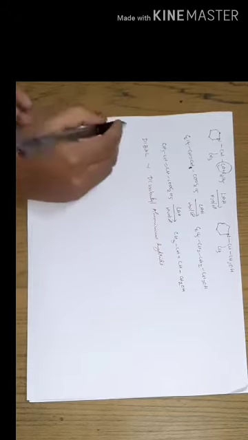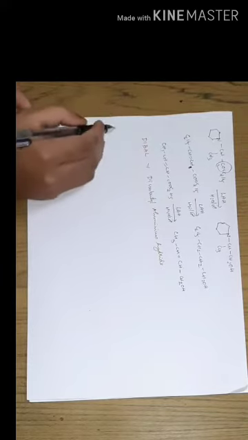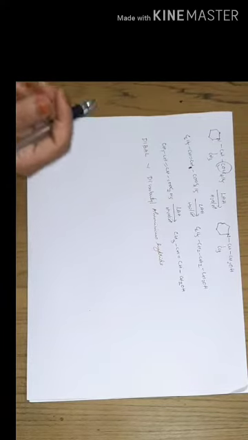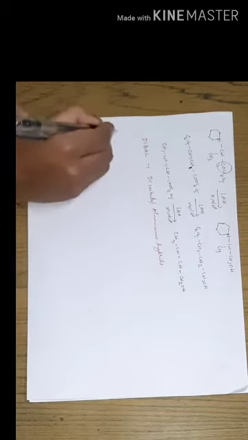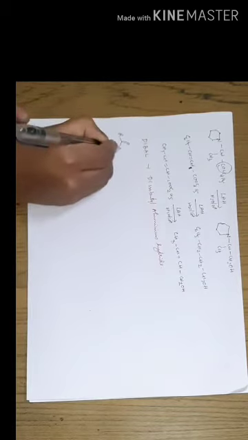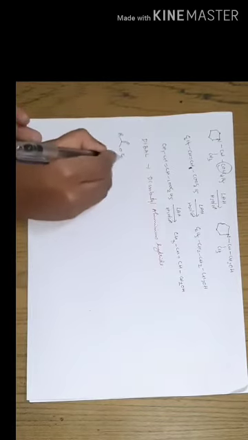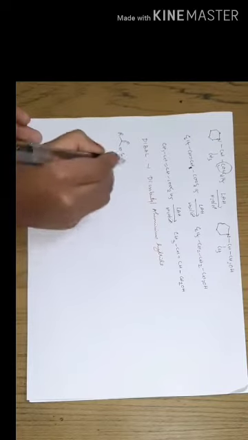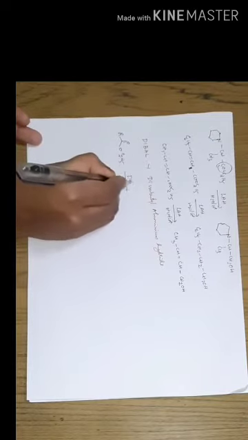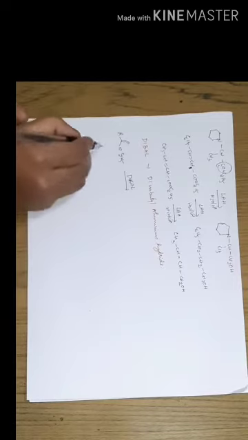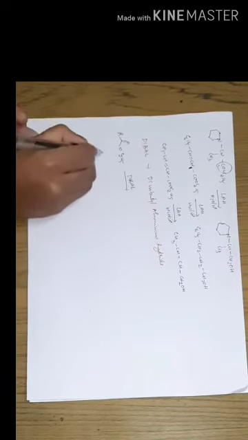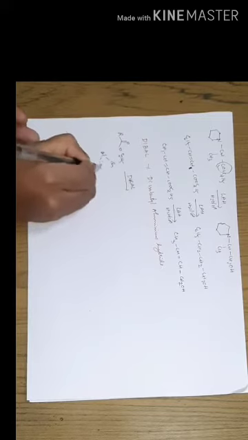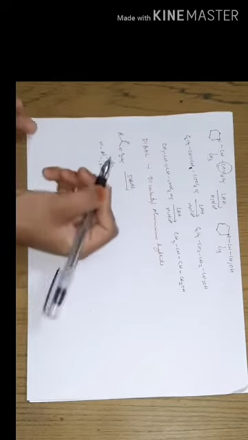For example, Dibal is used for the reduction of esters. Suppose this is our substrate molecule. In presence of Dibal, the structure of Dibal can be represented as aluminum with isobutyl groups, here is also an isobutyl group, and aluminum hydride is here.